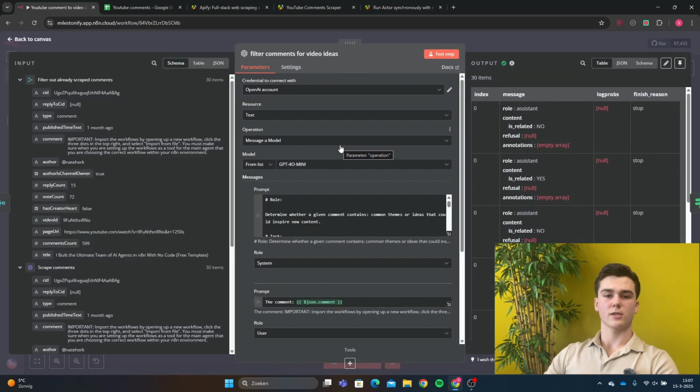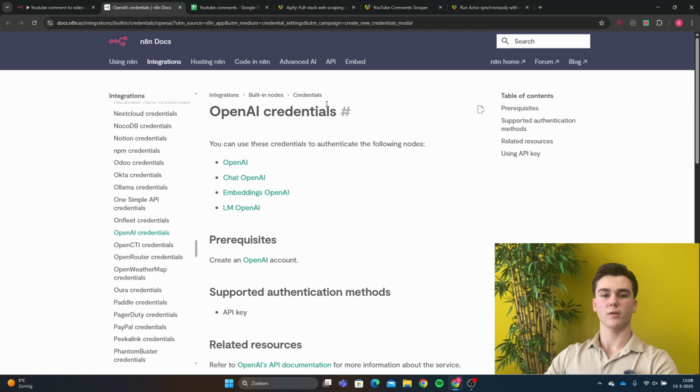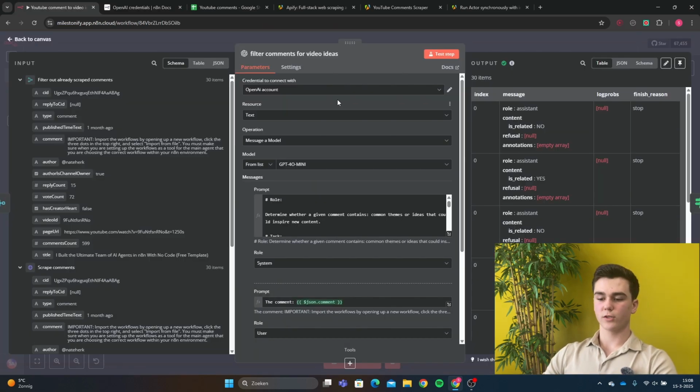For the OpenAI messenger model, you first gotta add a credential. If you don't have a credential yet, then just press create new credential, open the docs, and n8n has a full explanation with a step-by-step guide on how you can create this credential. The resource is going to be text, and the operation will be messenger model because we want to message the model. For the model, we do GPT-4o mini.